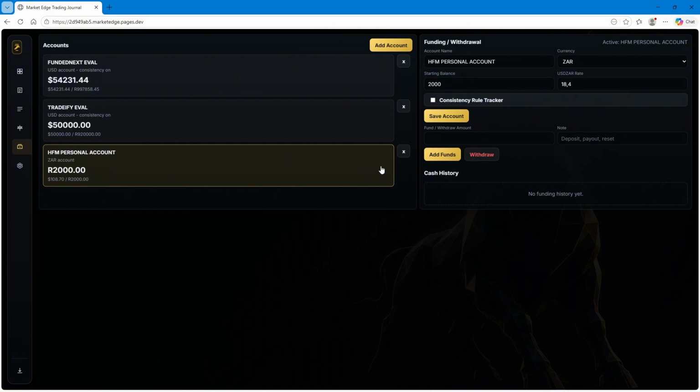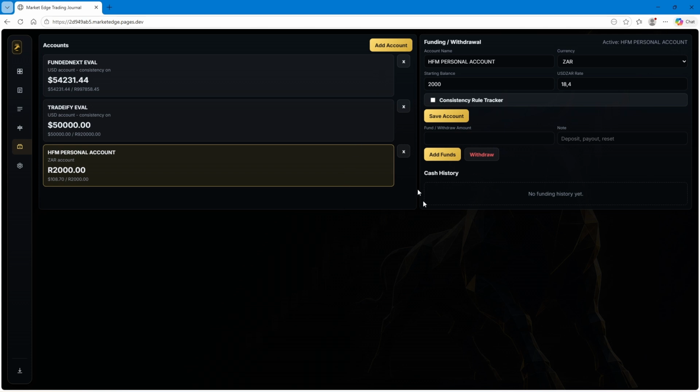So here's another feature that I did add for you guys that want to trade your personal account, if you want to document it for an extended period of time. Let's say you deposit your 2,000 Rand on Monday. By Friday, your account's sitting at 5,000 Rand. Now you're going to want to withdraw your funds, right? But you don't want to lose your data. You don't want to add a new account, because then there's going to be new data, because each account is going to have its own data stored into it.